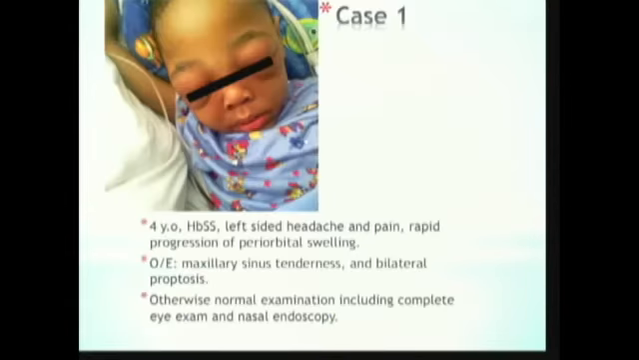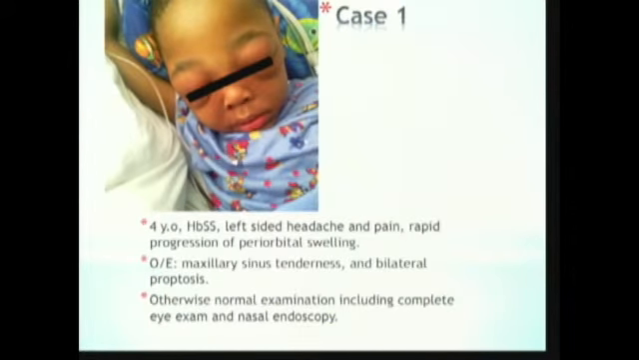Now we'll go through some interesting and unique cases. This patient is a 4-year-old boy. He has homozygous sickle cell disease. He came with a vague history of left-sided headache and pain with rapid progression of periorbital swelling. On examination, they found that he had maxillary sinus tenderness and bilateral proptosis.